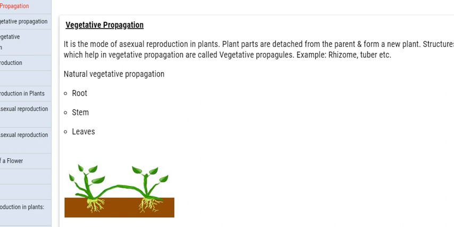It is a mode of asexual reproduction in plants, in which plant parts are detached from the parent and form a new plant. Structures which help in vegetative propagation are called vegetative propagules, like in potato. Examples are rhizome, tuber, etc.